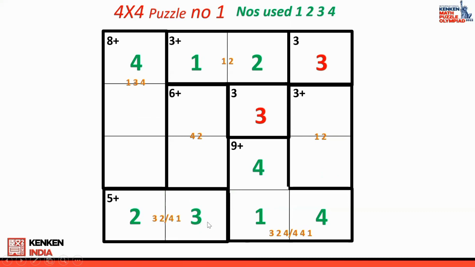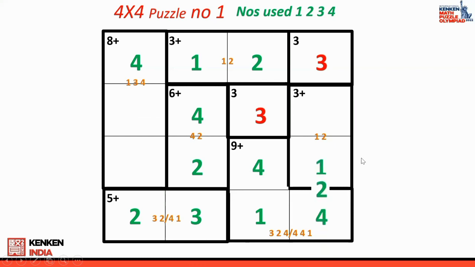Okay, now the next one is, if you're going to look at the 6 plus cage, the option is 4 and 2. Now I can't put 4 here. If I put 4 here, the same number will get repeated. So I'm taking 4 on top. Once I take 4 on top, 2 comes in the bottom. Okay, now I come to the next one. Now since this 2 is here, here I have an option 1 and 2. Now I can't put 2 here. If I put 2 here, the 2 will get repeated. So I'm taking the 2 on top and 1 at the bottom.